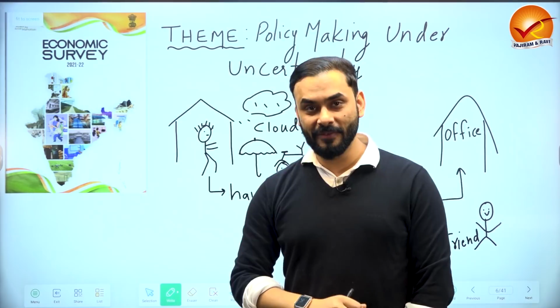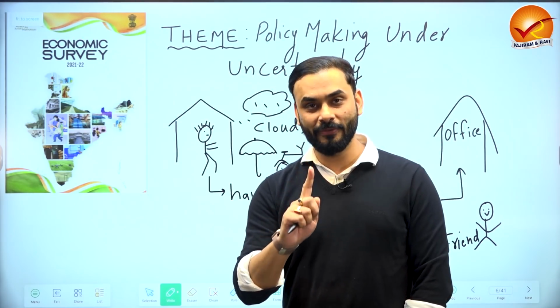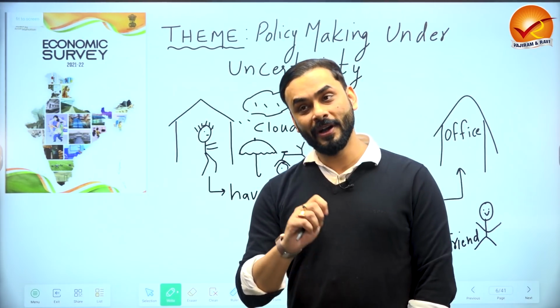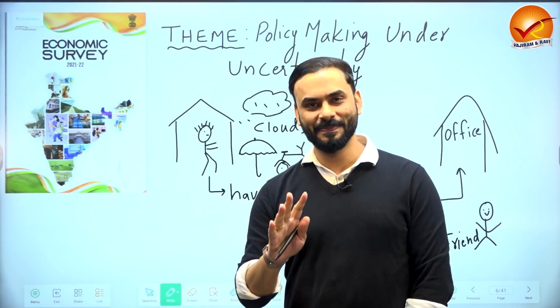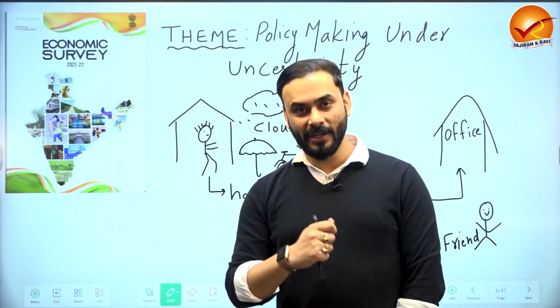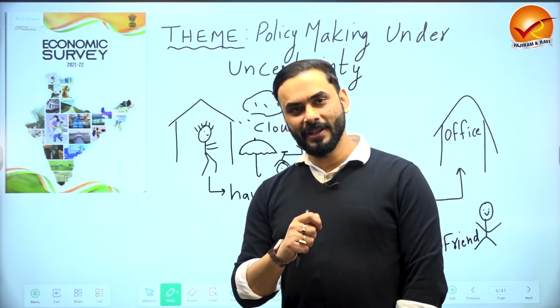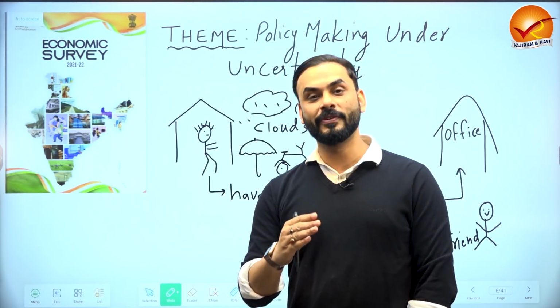Last year when the economic survey was being written, India had suffered from only the first wave of COVID, and we already knew how the first wave looks like, and we thought that this would be the last and India would not suffer from any other wave. Now, unfortunately, in between the first and the second economic survey, India has already suffered from 2 more waves.